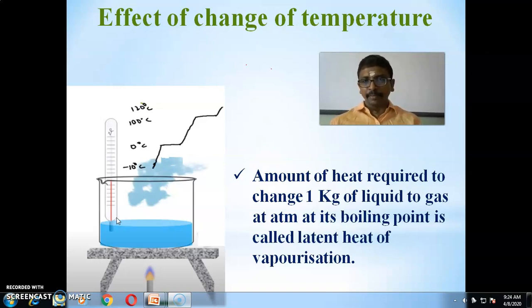The melting point of water is 0 degrees Celsius or 273 Kelvin, and the boiling point of water is 100 degrees Celsius or 373 Kelvin.